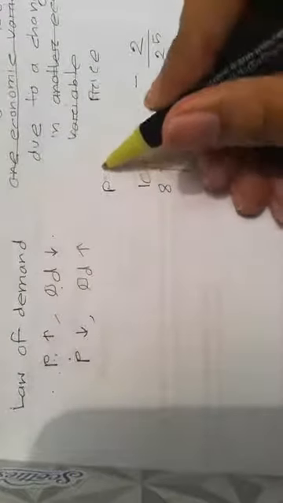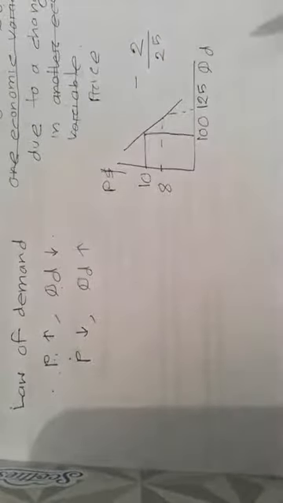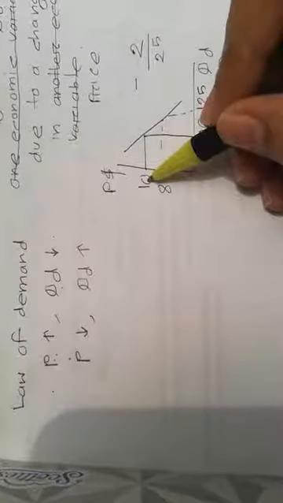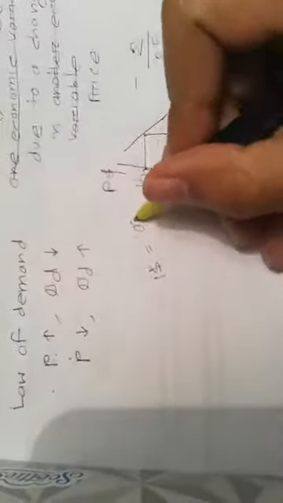This is the slope. Now the problem is that this price is counted in dollars. What about cents? $10 is 1000 cents, $8 is 800 cents, because $1 is 100 cents, right? So if it is 1000 and this price is 800, what do you think about the slope? The slope changes, right?